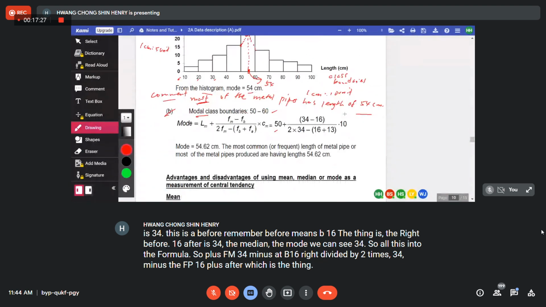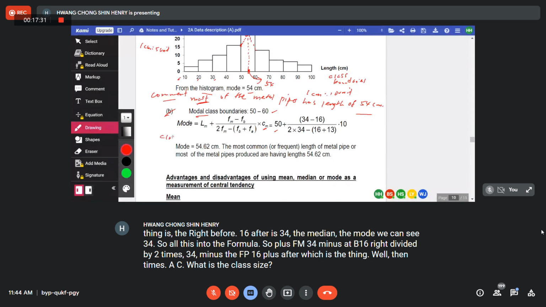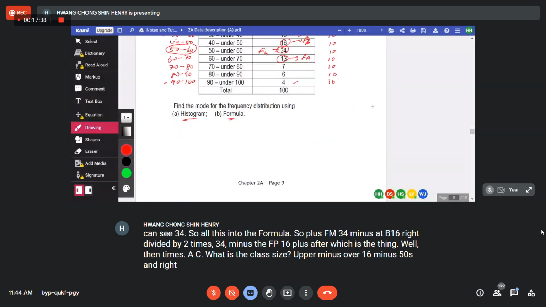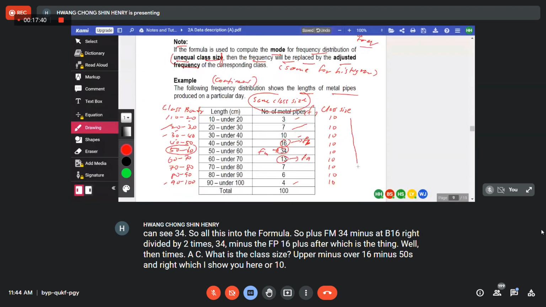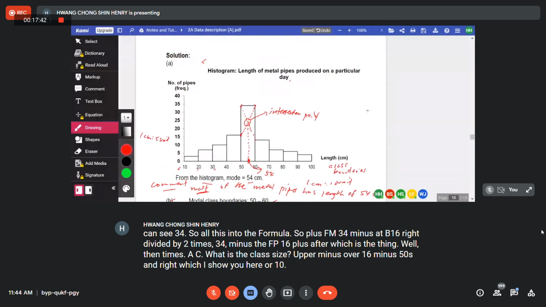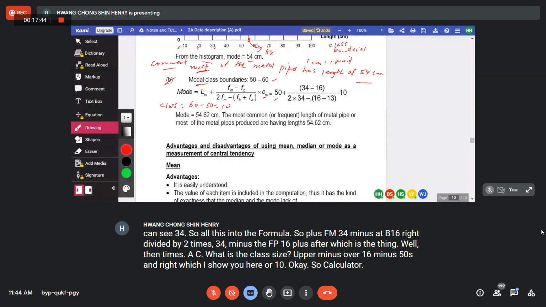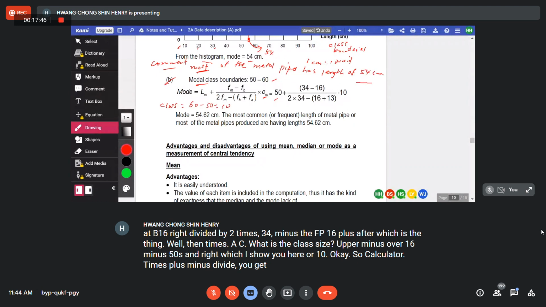Then times C. What is the class size? Upper minus lower, 60 minus 50 is 10, right? Which I show you here, or 10. Okay, so calculator, times plus minus divide, you get 54.62.